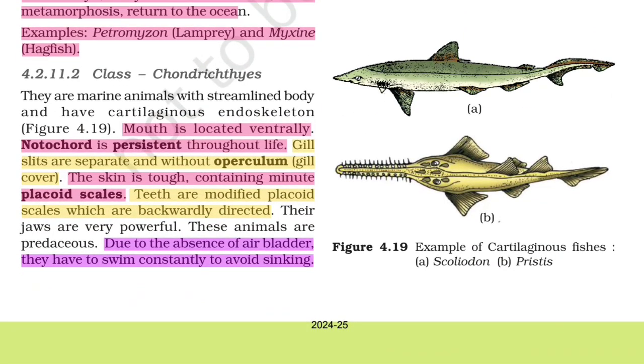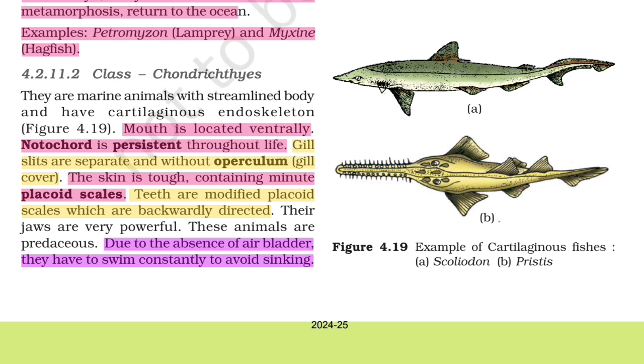Class Chondrichthyes. They are marine animals with a streamlined body and a cartilaginous endoskeleton. Mouth is located ventrally. Notochord is persistent throughout life. Gill slits are separate and without operculum, the gill cover. The skin is tough, containing minute placoid scales. Teeth are modified placoid scales which are backwardly directed. Their jaws are very powerful.